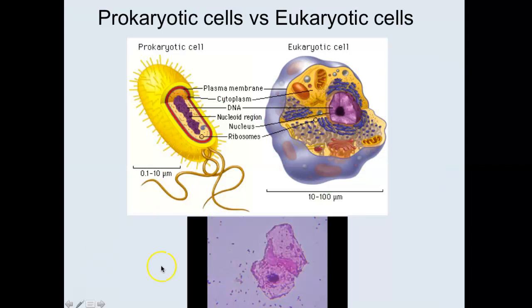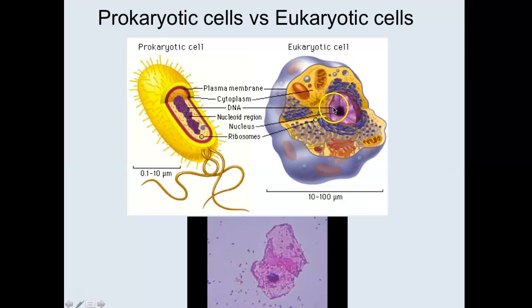A prokaryotic cell, pictured here, is a lot simpler in nature than a eukaryotic cell. So I have an area for you to define what a prokaryotic cell is. And I want you to go back in your notes, look at your eukaryotic cell, and just do the opposite, right? So you should have put down that the eukaryotic cell has membrane-bound compartments inside. Well, the prokaryotic cell does not. It does not have any membrane compartments or any membrane inside of the cell.